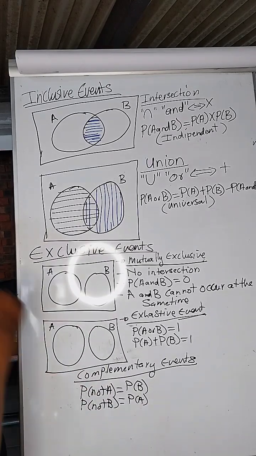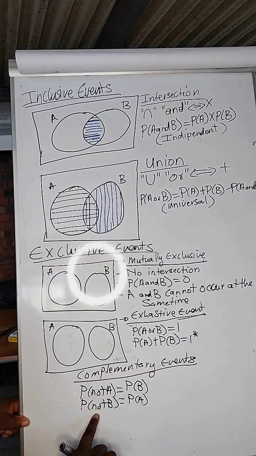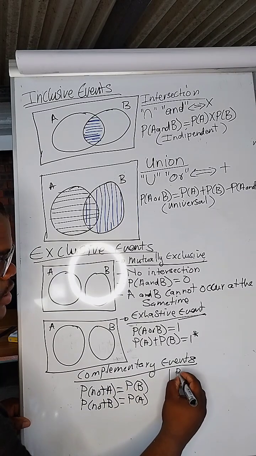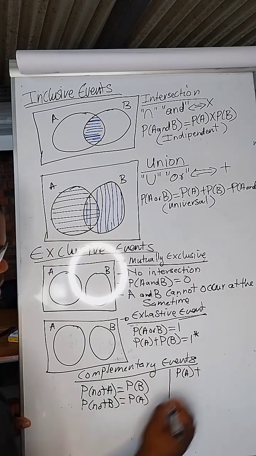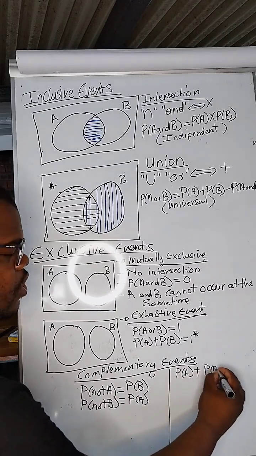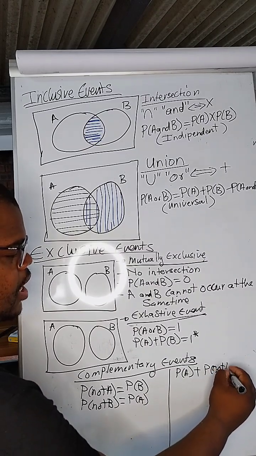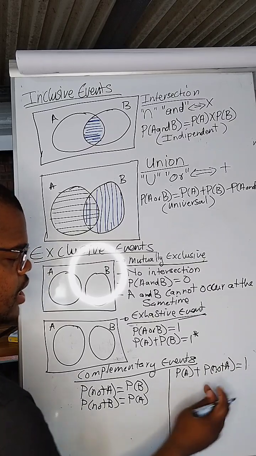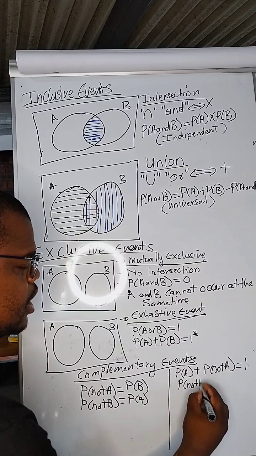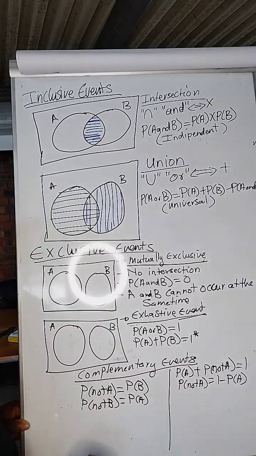Okay? Now come with me. Then let's use this formula to substitute what we have here. Okay? So number 1, you will have the probability of A plus, instead of B, I will insert this one. Probability of not A is equal to 1. Then take this to the other side. So the probability of not A is equal to 1 minus the probability of A. Okay?